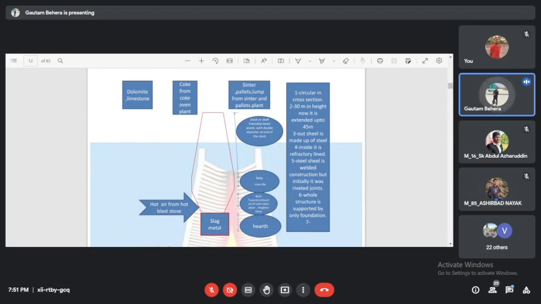During sintering, what is happening? Not only a physical change is happening. Physical change means fines become lumps, small particles become very big size particles. Right? That is sintering, a physical process. Also, it will undergo a chemical process. The CaCO3 becomes CaO plus CO2. So that means at the end of sintering, what will you get? You will get a sinter, a lump that will contain what? CaCO3 or CaO? CaO. Very good. It will contain CaO.